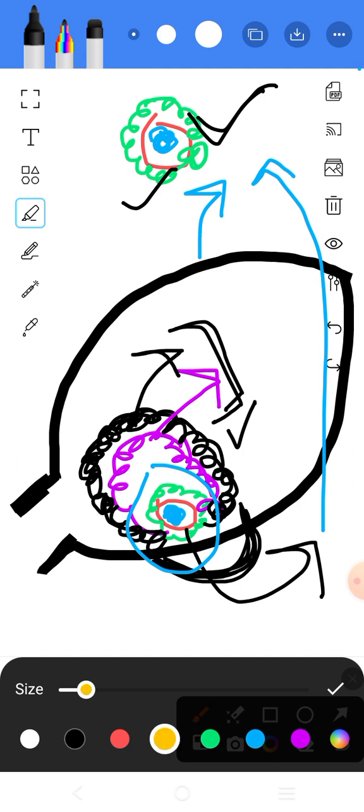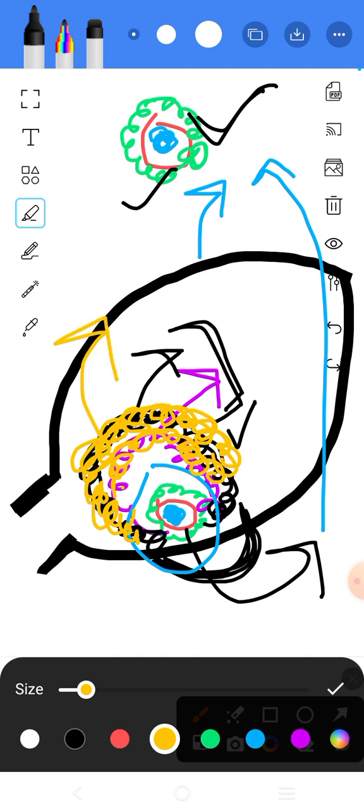So the structure which remains here is actually a yellowish colored structure, and this is known as corpus luteum. Why is it called corpus luteum? Lutein means fat cells. It contains fatty globules. This yellow colored structure is responsible for the production of progesterone. Right? It is responsible for the production of progesterone.